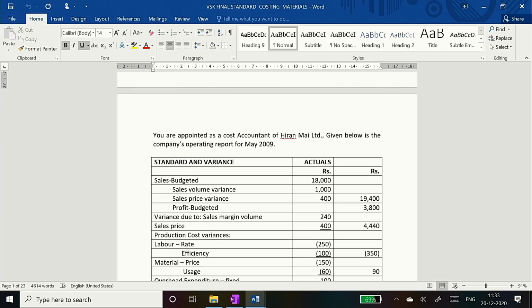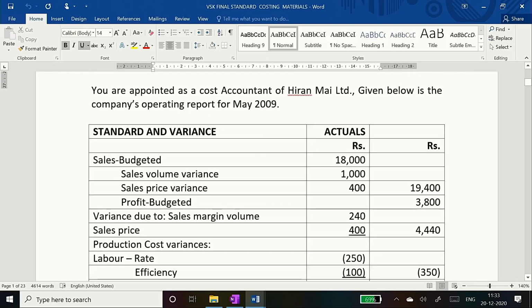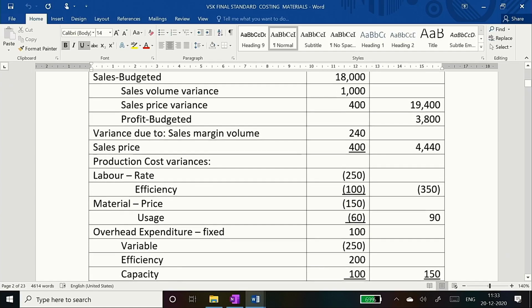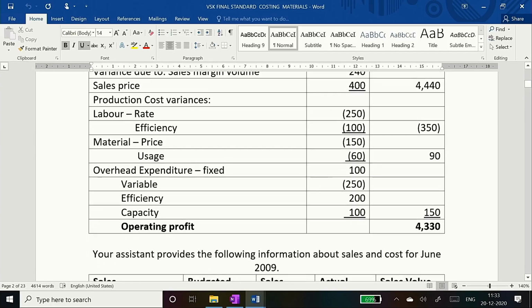So this is another problem. I have just taken different varieties of problems, but the concept is budget, actuals, all that is there. So I will read out this problem. You are appointed as the accountant of this company. Budgeted sales, sales volume variance, price variance, pre-budgets, and then sales margin, sales price, production cost, labor rate, all that.